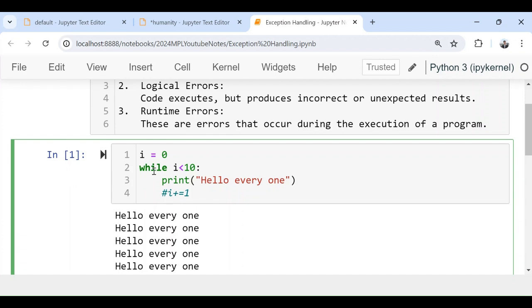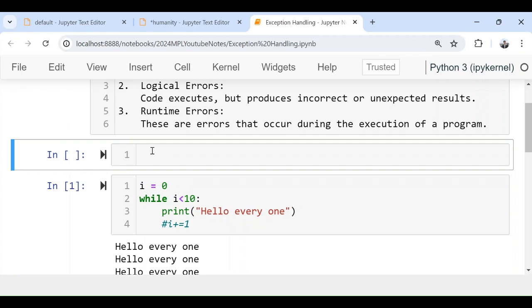And the third type of error is called runtime error. These are the errors that happen at runtime. Until the runtime, or until the execution time, we will not know whether this error will happen or not. So let's give an example for this runtime error. If I'm getting a number from the user, you know how to get a number from the user.